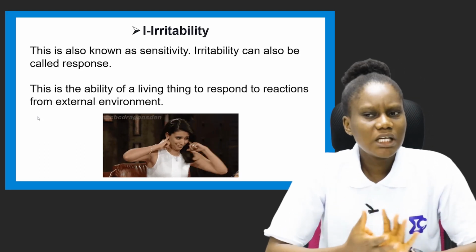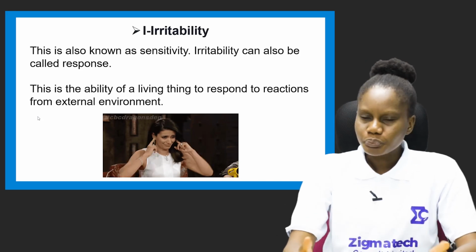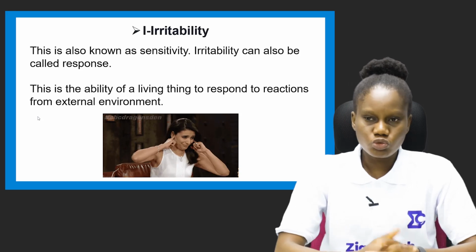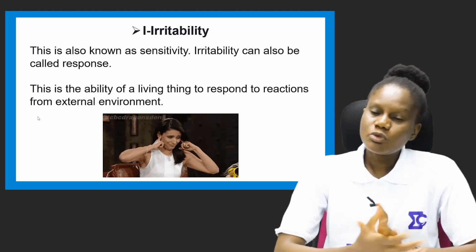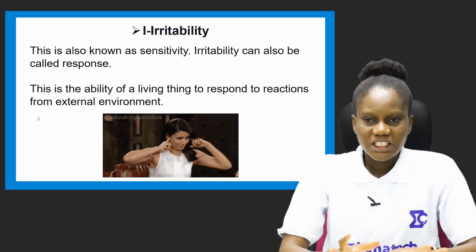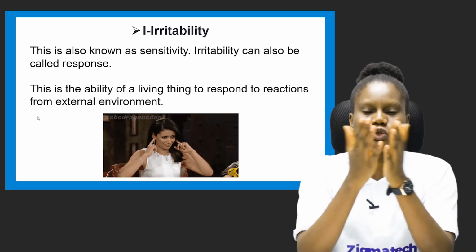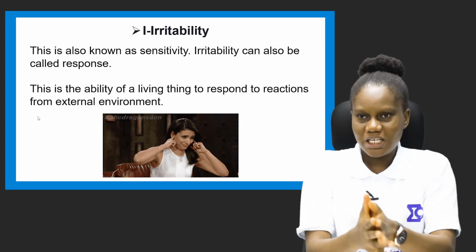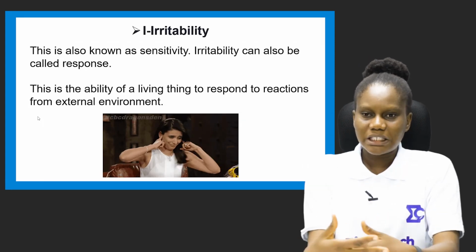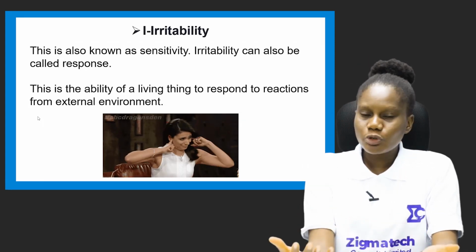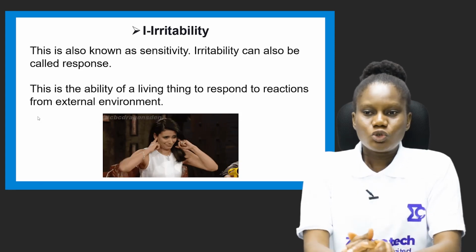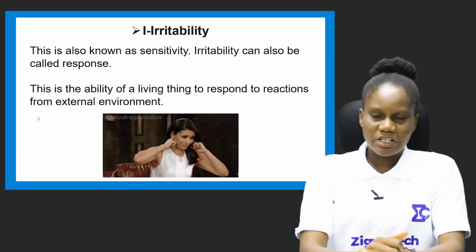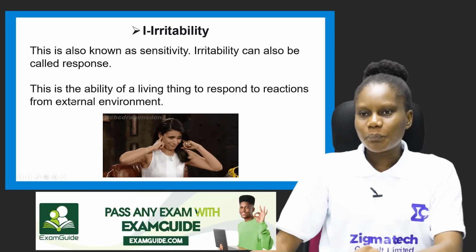But is it only animals or humans that respond to their external environment? No, plants also do. For example, the Mimosa pudica, when you touch it, it responds by what? Closing. When it's open and you touch it, it will close its leaves together. So it's responding to the external environment. Plants also respond to winds, to waves, by what? Swinging or bending. They're responding to their external environment.